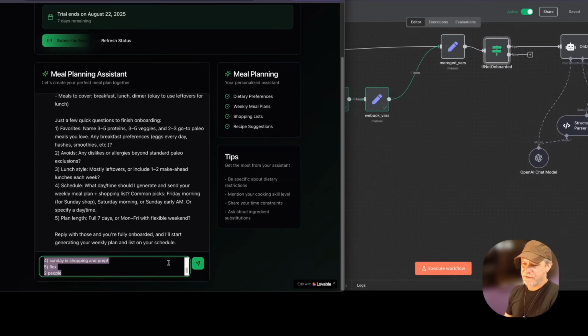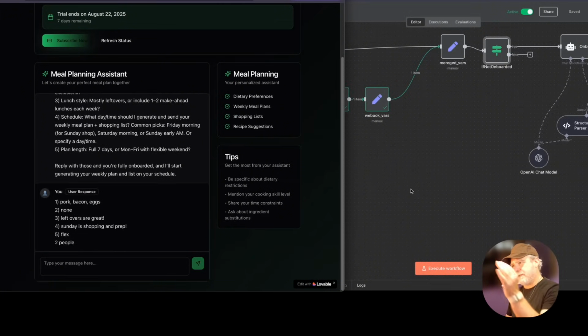So I'm going to copy this just in case it doesn't work. But this is going to go into him. He's going to now know to set the profile accordingly, and then come back and be done. Now, there's no pending, there's no waiting, there's no bubbles. I want to get that all in place. We will get there. This chat will be perfect. But let's just get the flow going, and then I can always hand off the UI to someone else on the team, right? Because it doesn't mess with the database.